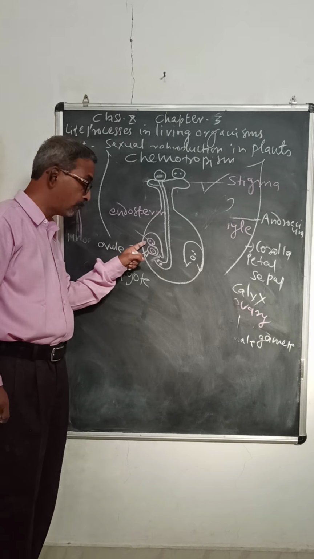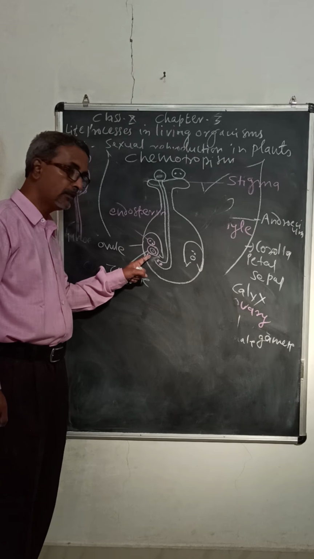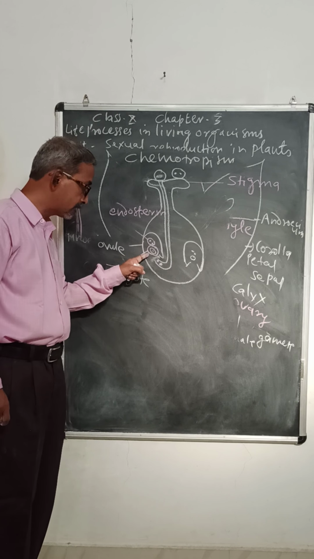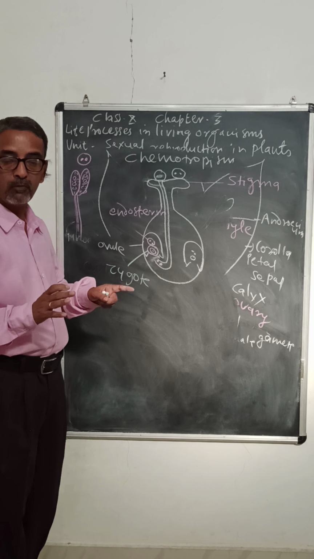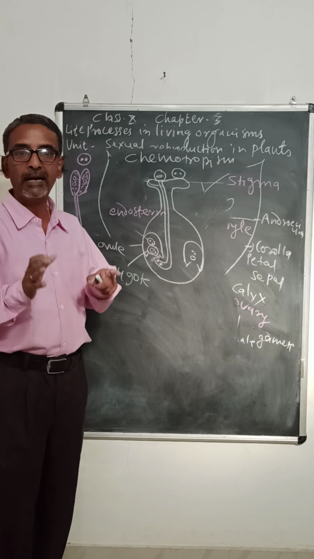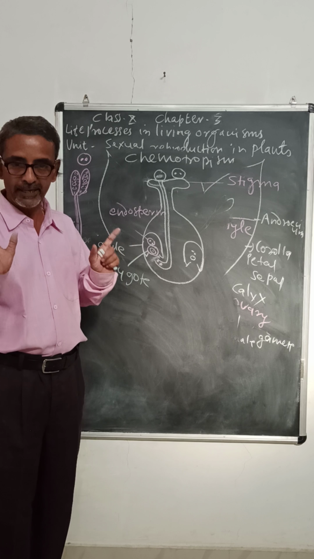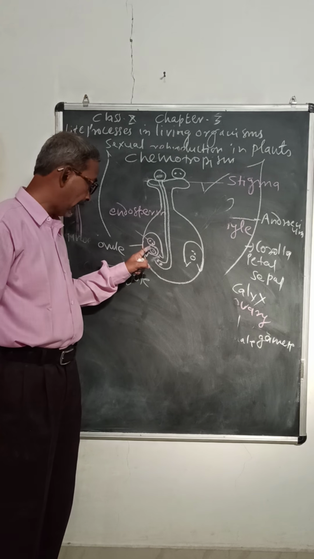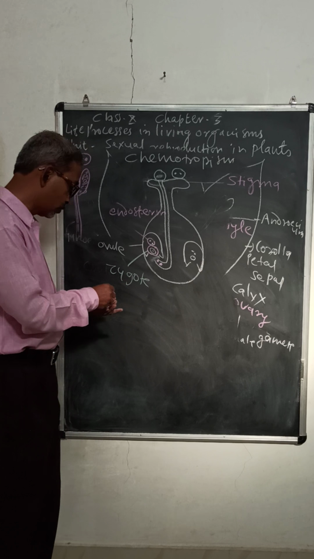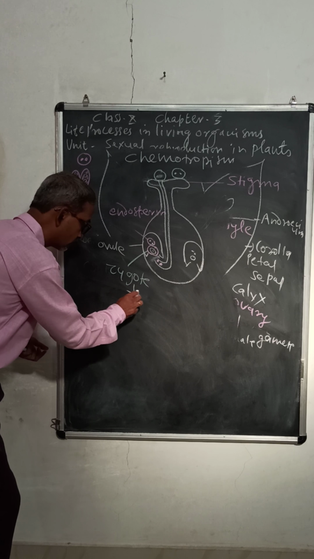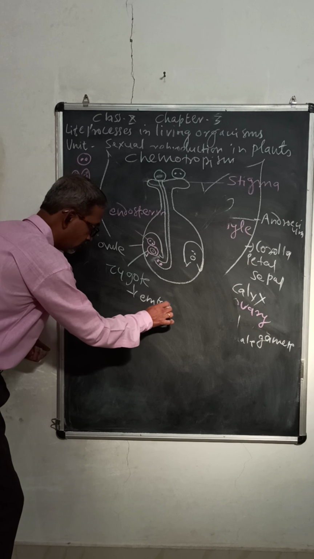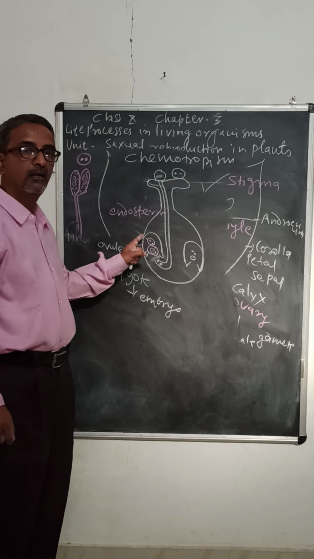This endosperm provides nutrition to the developing zygote, and then this zygote grows or divides by mitosis, where chromosome number is maintained, there is no change, and it develops into embryo, and then a seed is formed.